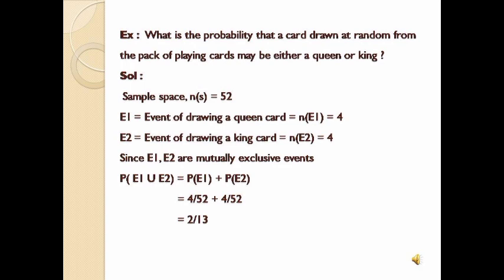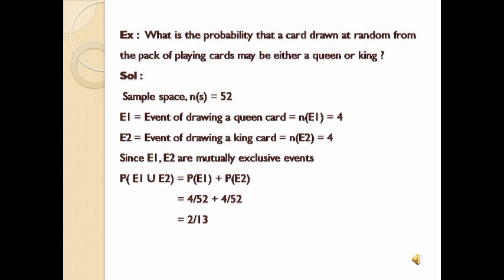So from the addition rule for mutually exclusive events, P(E1 union E2) equals P(E1) plus P(E2). So P(E1) is nothing but the number of favorable outcomes by total number of outcomes. So what are the possible outcomes? 4 by the total number of outcomes, 52. So 4 by 52 plus P(E2), which is nothing but n(E2) by n(S), that is 4 by 52, which is equal to 2 by 13.